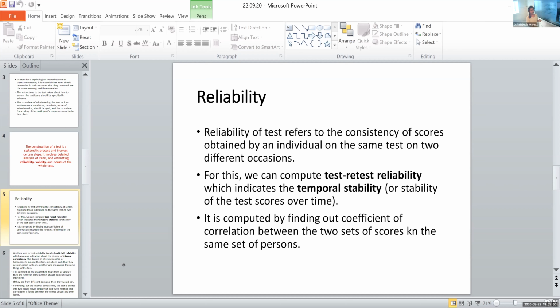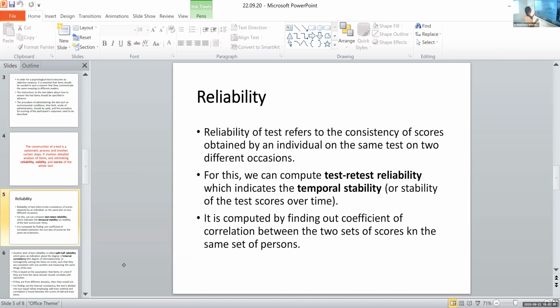For that, we use two methods. One is test-retest reliability. In that, we test now and we retest later, and we find the correlation between this result and the next result. If they are correlated, then we can say that it is reliable. Okay, somewhat understood?